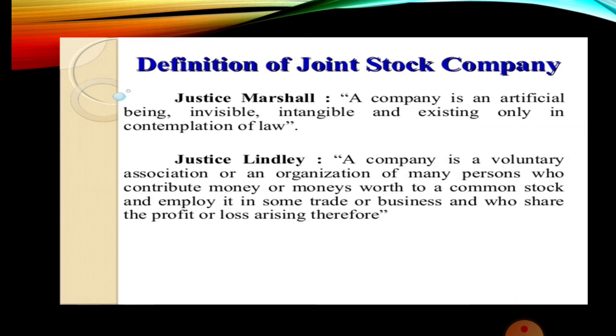So first let me give you the definition which is given by Justice Marshall. A company is an artificial being. What does it mean? It is an artificial person, not a human being. It is an artificial being. Being means it doesn't have life. Artificial, it is not a living thing. It is a non-living being.